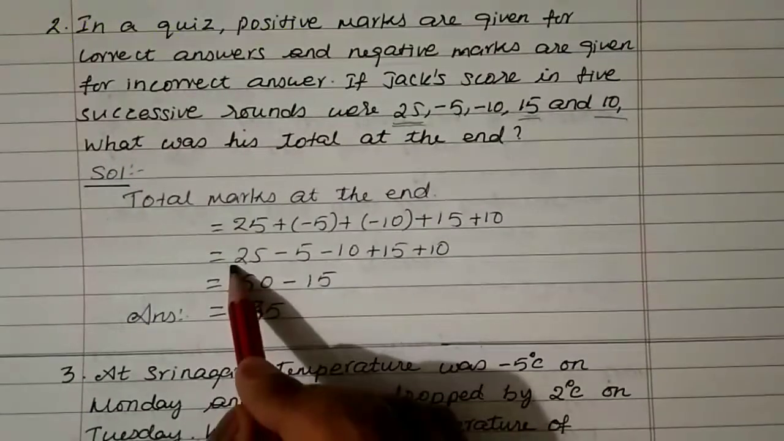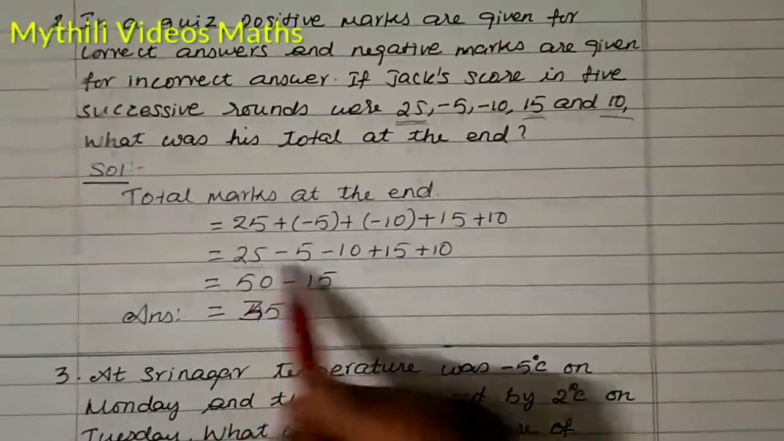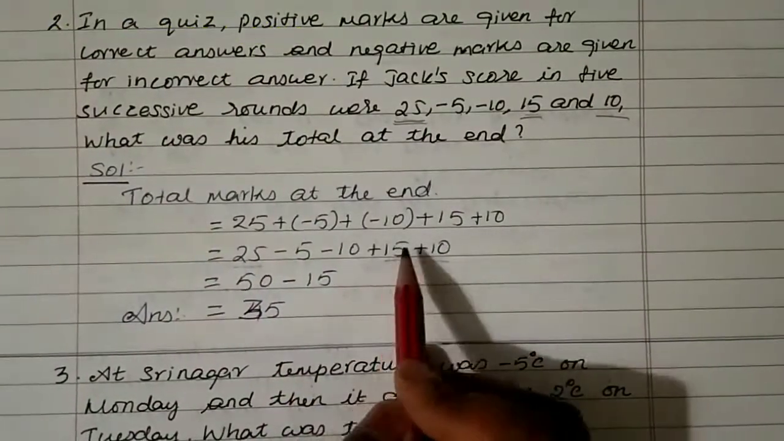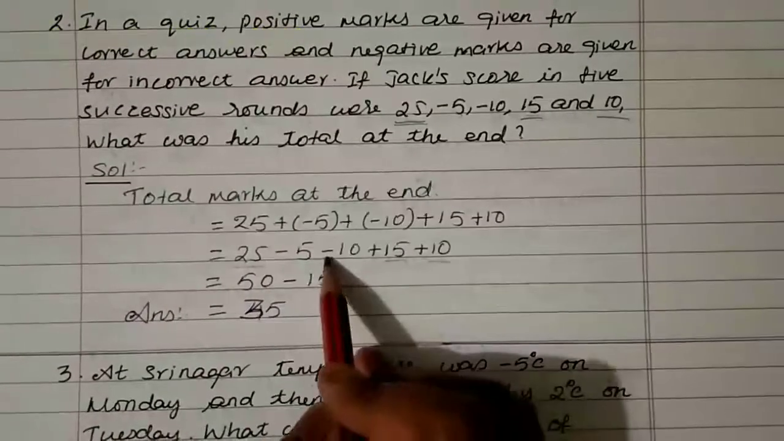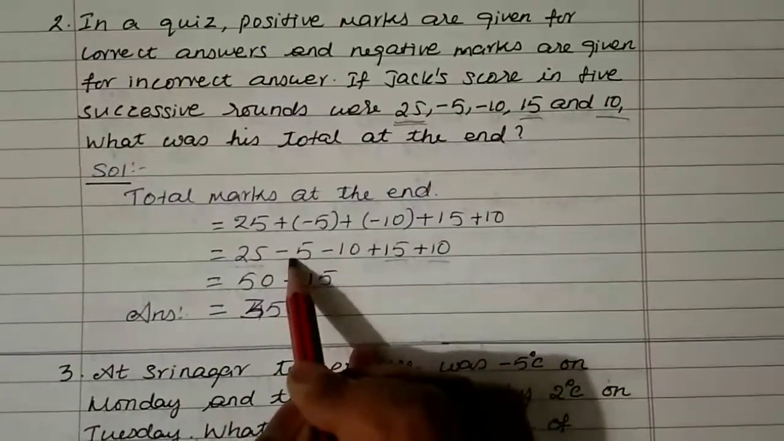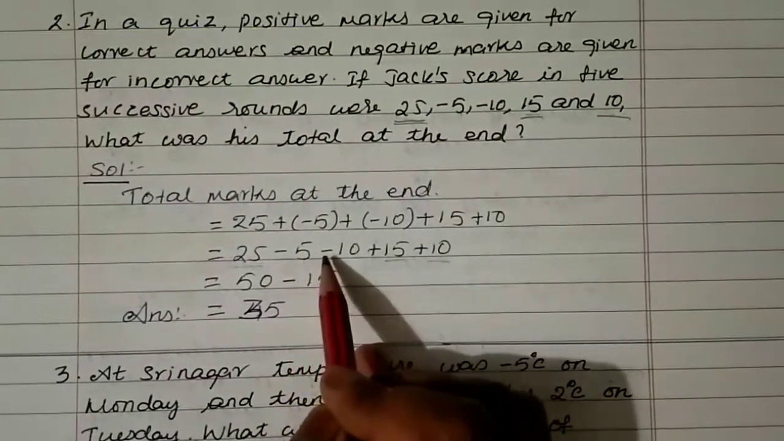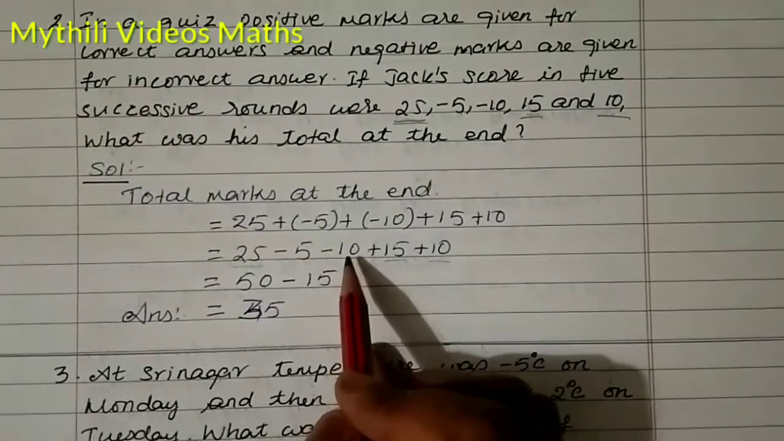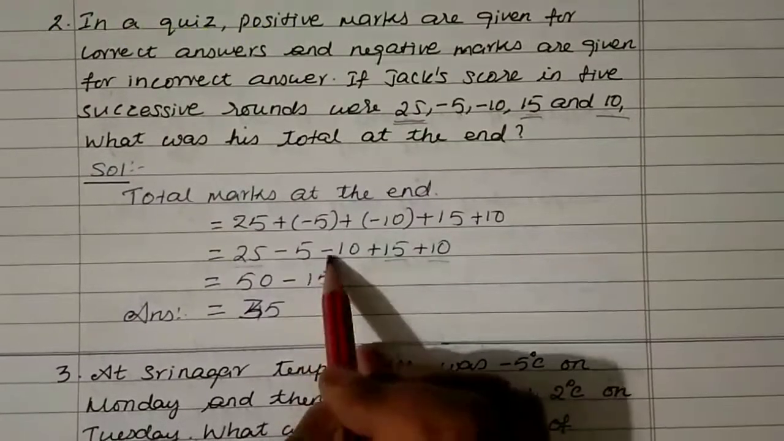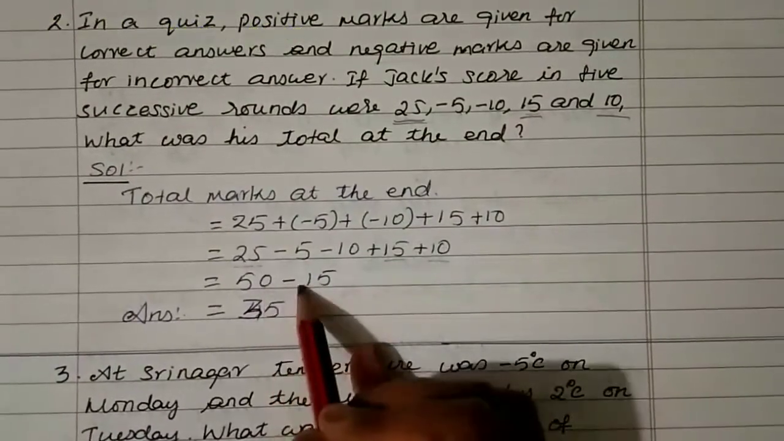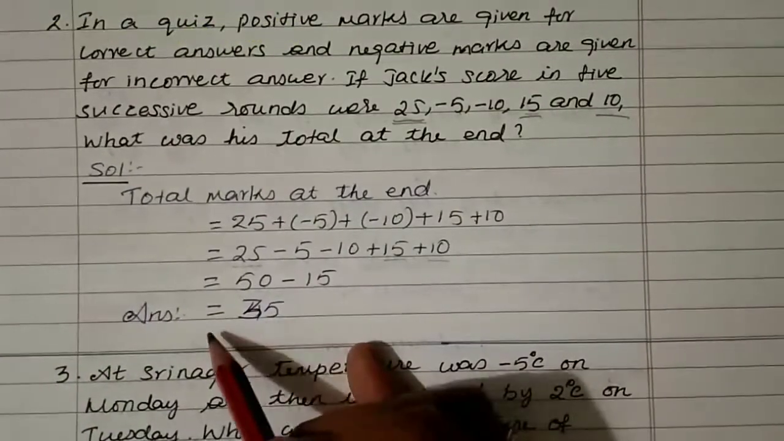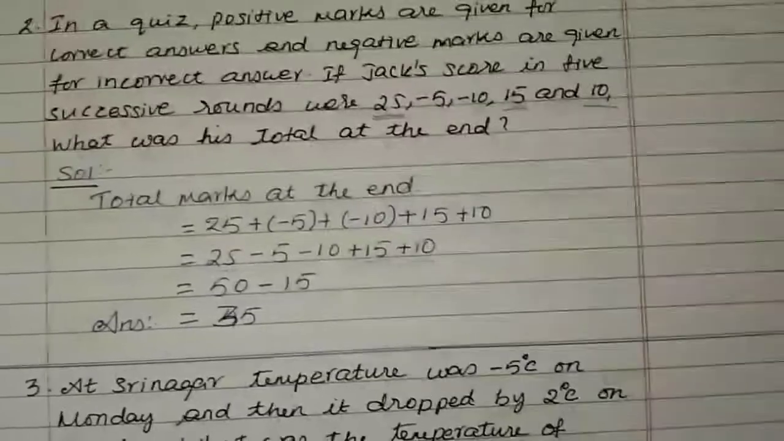Now we can add only the positive values first. Here 25 and then 15 then 10. So 25 plus 15 that is 40. 40 plus 10 is 50. And then we can take the negative values minus 5 minus 10. When we are adding these two values, both the symbols are the same, so we can add them and put the same symbol. So 10 plus 5 is 15, and then here we take minus 15. So 50 minus 15, when we are subtracting these two values, we'll get 35. So your answer is 35 marks.